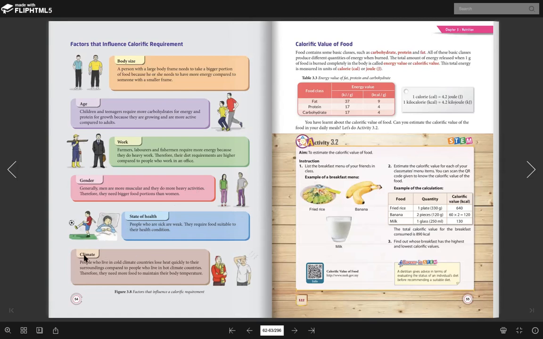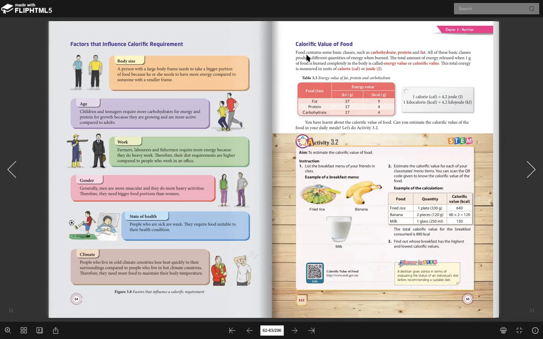And then the last one, climate. Okay, people who live in the cool climate country lose heat quickly to the surrounding compared to the people who live in the hot climate. Therefore, they need more food to maintain their body temperature. So maksudnya orang yang kat negara sejuk ni, dia kena banyak makan. Sebab apa? Sebab dia memerlukan lebih banyak tenaga. Sebab apa? Banyak tenaga haba dibebaskan waktu sejuk.